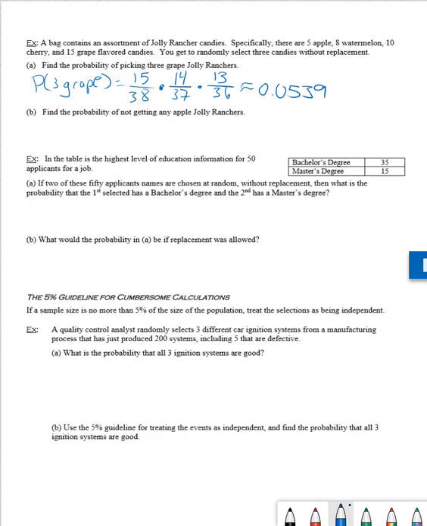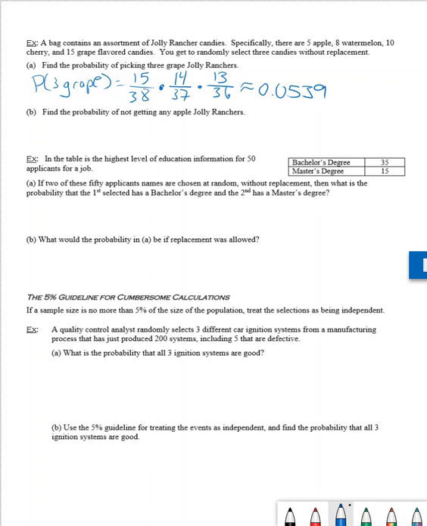Nice. So I hope you're following so far that this is what we're looking at when we're looking for probabilities that are dependent on one another. The probability of choosing 3 grapes was completely dependent on us choosing the first 2 to be grapes as well.